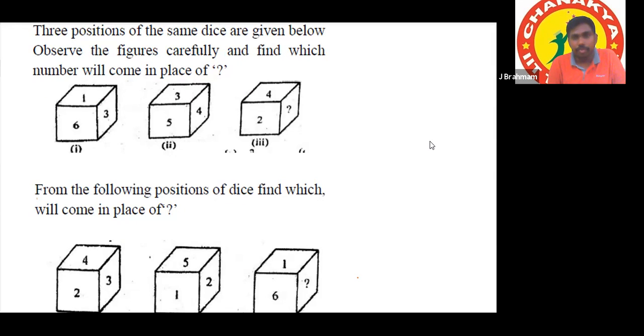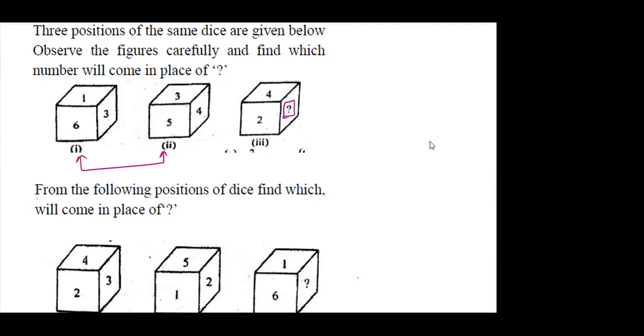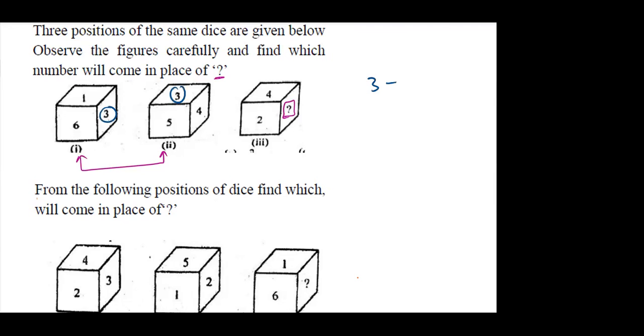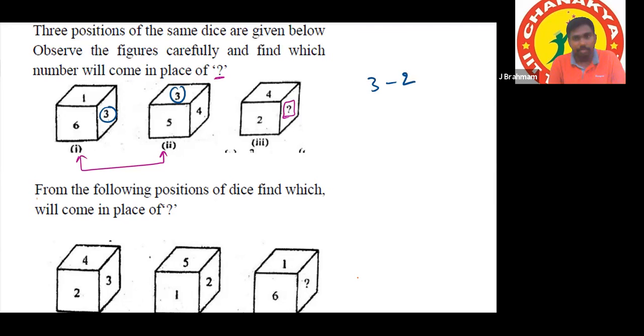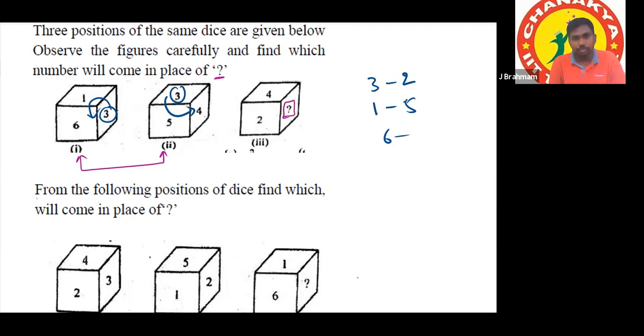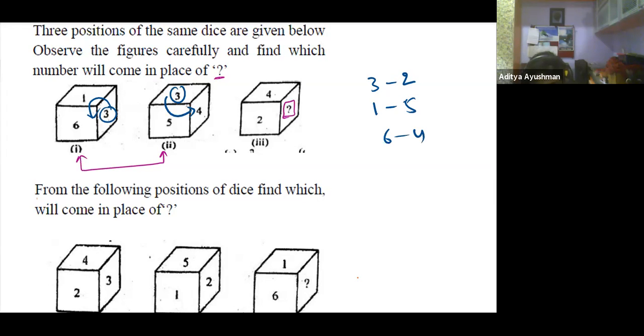Okay, here. What should be in place of the question mark? No, this is not a correct question. Okay, let us try. First and second come under which category? Only one number common. Just tell me the path. 3 is opposite to 2, sir. Okay. Yes. Next. So 1 is opposite to the clockwise first number, 5. And 6 is opposite to 4.